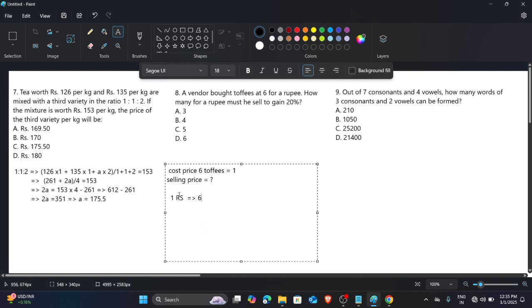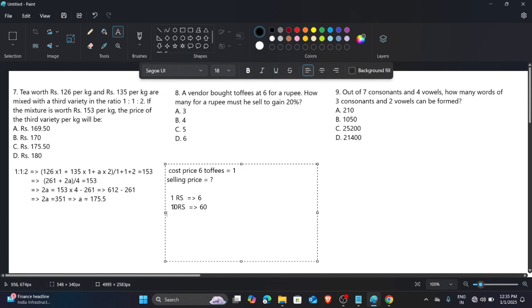He buys 6 toffees for 1 rupee. Now for 1 rupee, how many toffees should he sell so that he gets 20% profit? Suppose, for explanation purposes, 10 rupees. We just multiply by 10 on both sides. He buys 60 toffees.